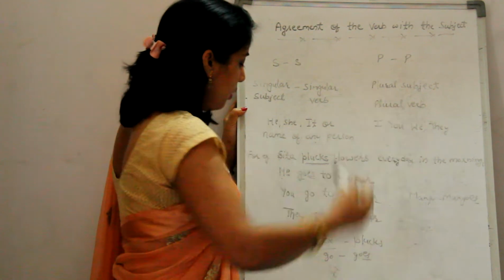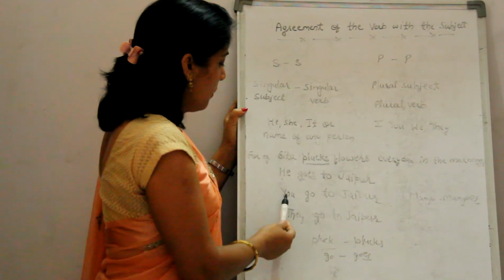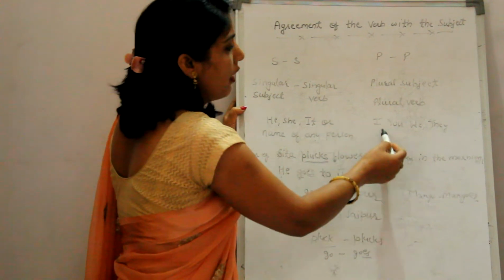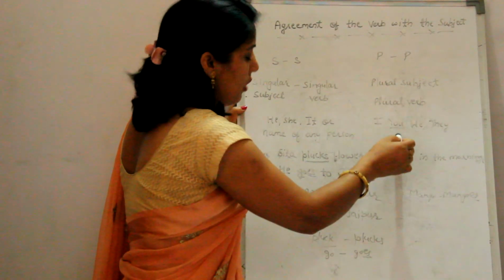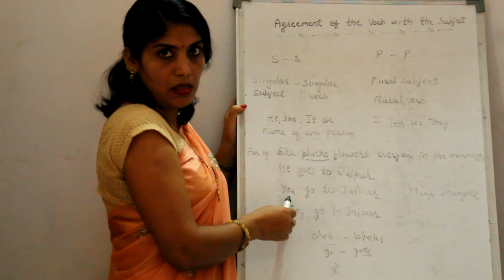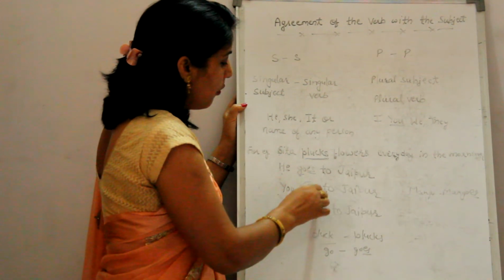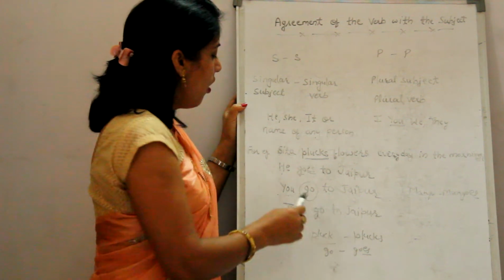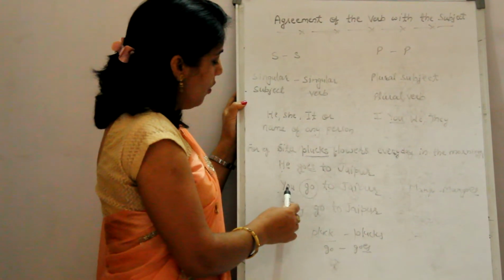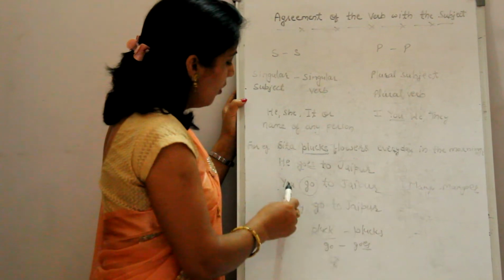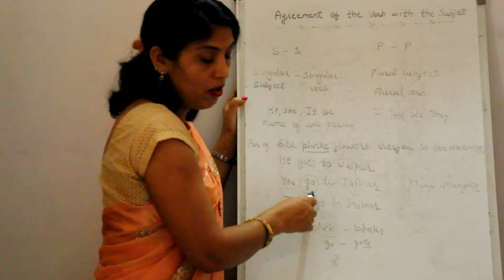Now we will talk about the plural subjects and plural verb. As I have written here, you is the plural subject. You go to Jaipur. Here the verb go is already plural. So, you go to Jaipur, plural subject with the plural verb.